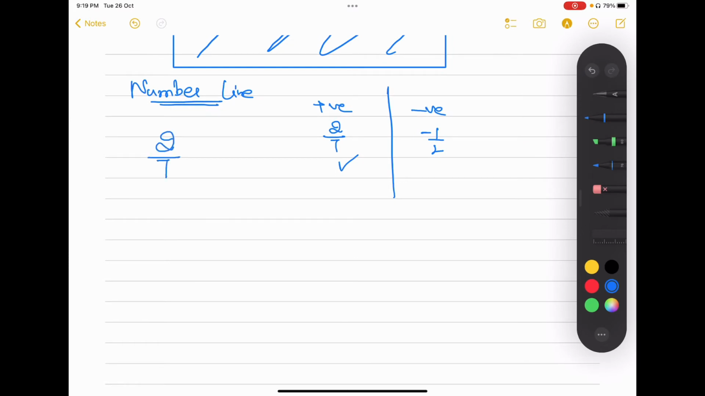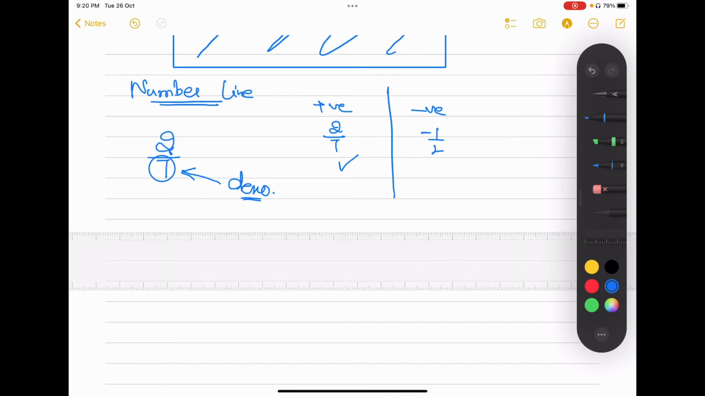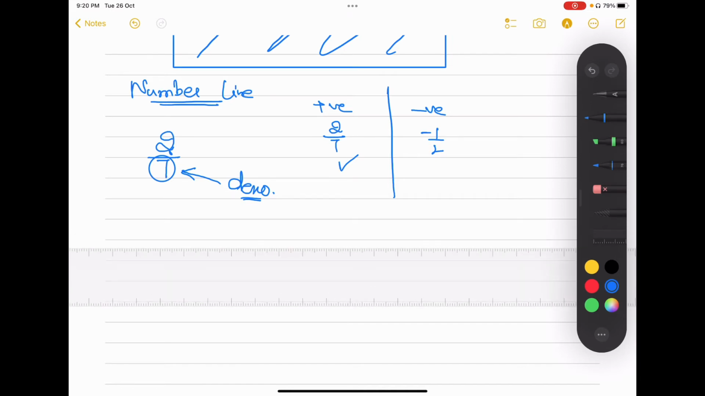Now when you are going to show any rational number on a number line, what is the first thing you have to do? You can see what this is. This is the denominator of a rational number, right? So you have to focus on that denominator and take that many parts of the number line. For that, I will take a scale. Now you can see my denominator is 7.